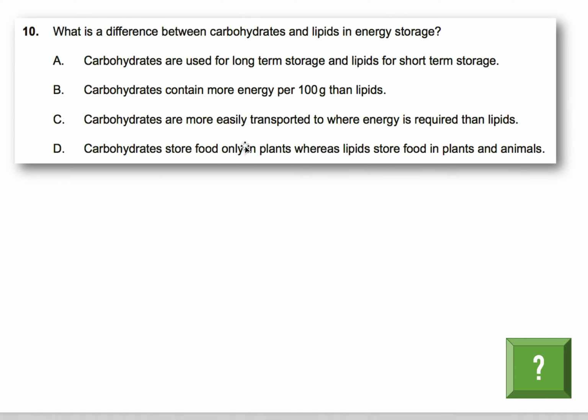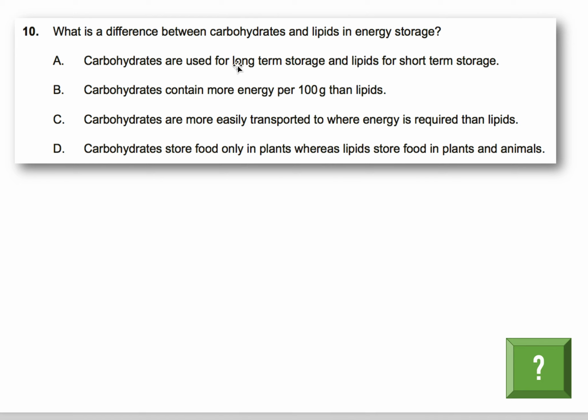Now, what is the difference between carbohydrates and lipids in energy storage? So what is the difference? So A, carbohydrates are used for long-term storage and lipids for short-term storage. Now that's wrong. It's the opposite. So lipids are used for long-term storage, whereas carbohydrates are used for short-term storage. So let me use an example.